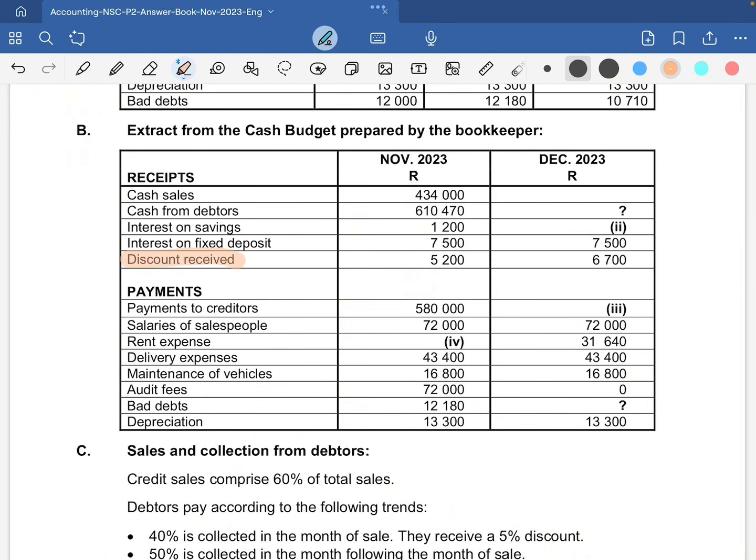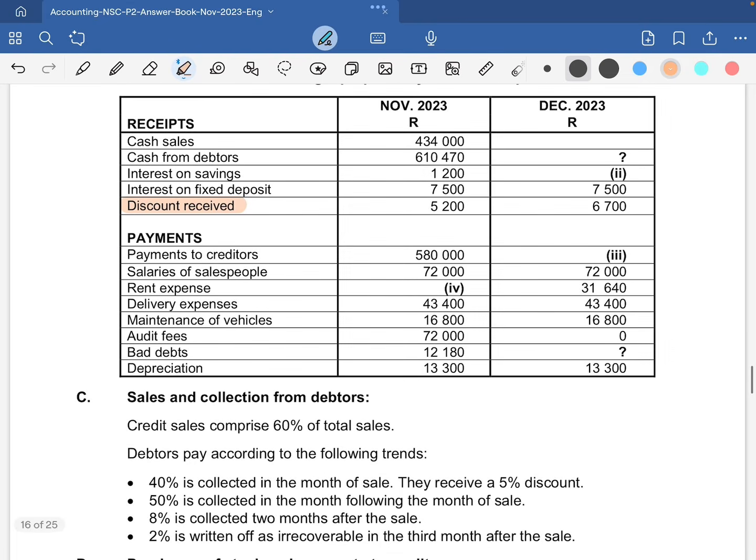Any other thing that is non-cash that we can see here is the depreciation, because we are not making any payments of depreciation. Depreciation is just a calculation for the business. Also, our bad debts are a non-cash item. With the discount received, we do not receive any amount; it's just a reduction in the price that we are supposed to pay. We are not receiving anything.